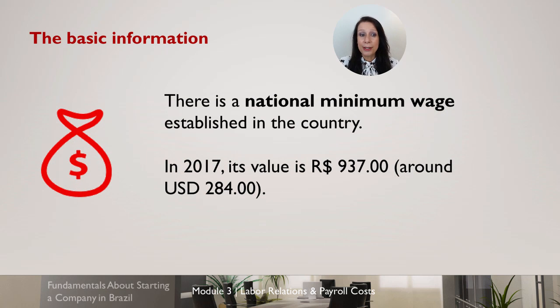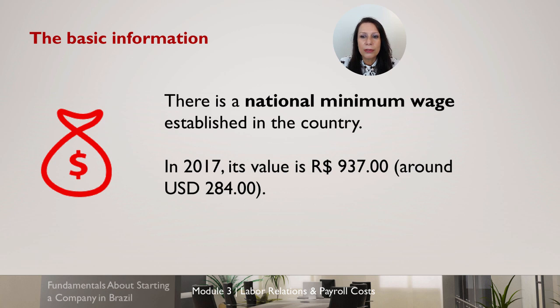I'll talk about two basic pieces of information. First is the national minimum wage established in the country. In 2017, this value is 937 reais, which is around $284. And it's important to notice that it's only the nominal value. To calculate the full cost of an employee, you need to add some taxes, and I will explain which are those taxes in the following slides.